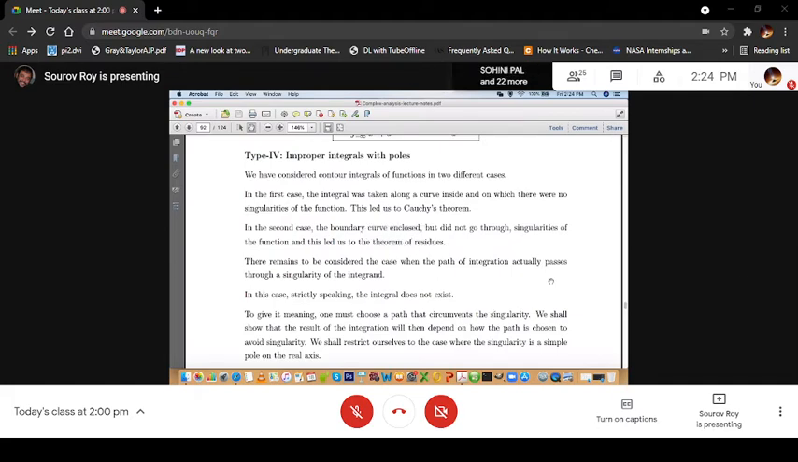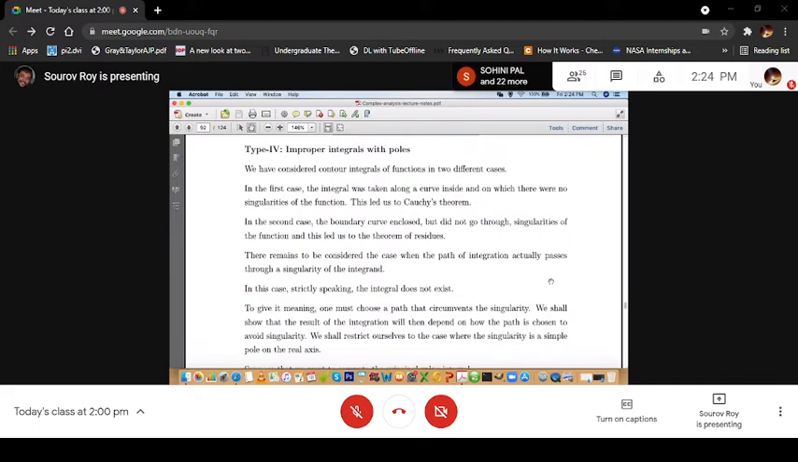Now we will do another very interesting type of improper integrals, with poles. So this is the type 4 integrals, improper integrals. So far we have considered contour integrals of functions in two different cases. In the first case, the integral was taken along a curve inside and on which there were no singularities of the function. This led us to Cauchy's theorem, and we saw that the integral over C of f(z) dz is equal to 0.